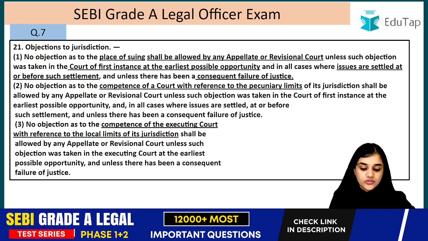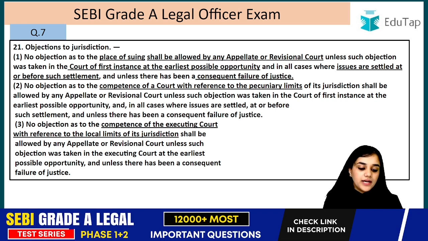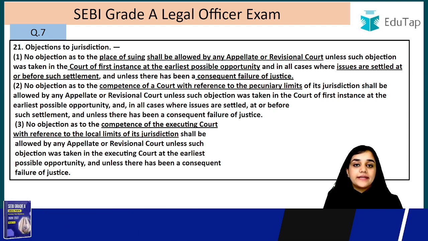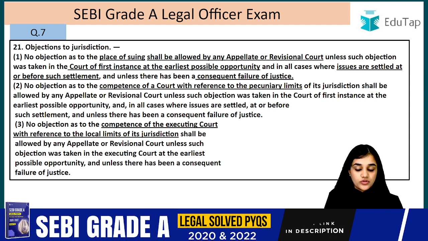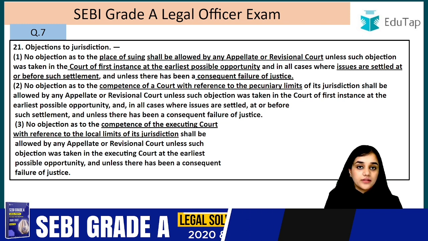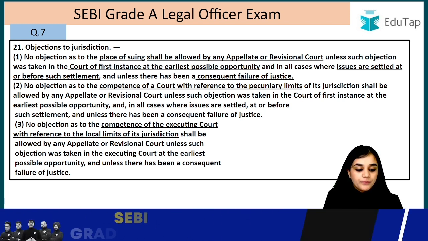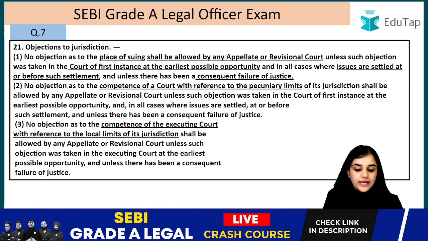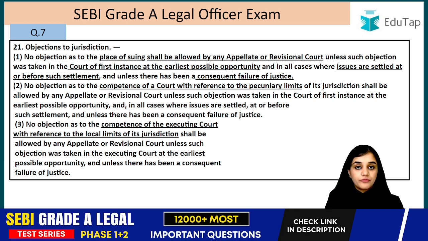So no objection as to the place of suing shall be allowed by any appellate or revisional court. So no appellate court or revisional court is going to take your plea of objection of jurisdiction, right? No objection shall be allowed by any appellate or revisional court unless, but there is an exception, unless such objection was taken in the court of first instance. Unless it was taken up there, right? It was taken up before the court of first instance at the earliest possible opportunity.